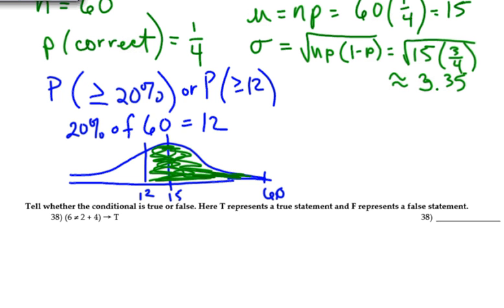To enter this and look at my z-scores, what I want to do is give a value to 12 and to 60. 60 I'm not so worried about, but I do need to give a value to 12. So I'm going to say, I can round up. I'm going to make that 11.5, and I need a z-score for that.